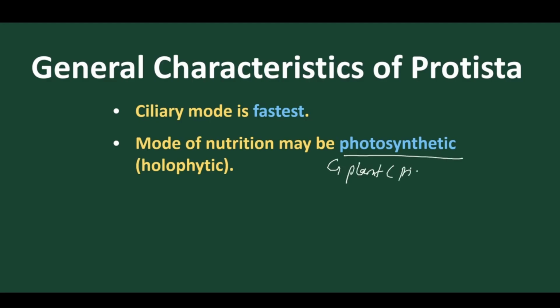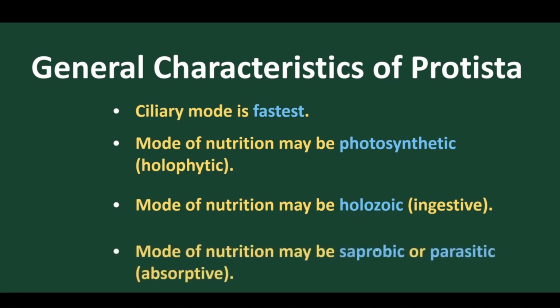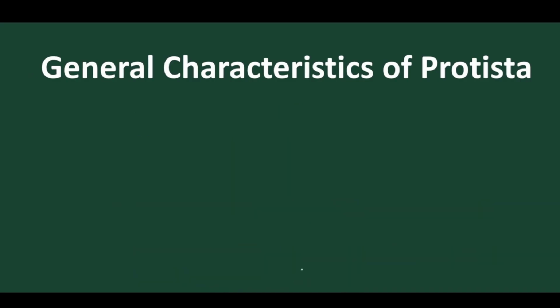And next we find the mode of nutrition is either photosynthetic, meaning they have plant nature. Why plant nature? Because they have pigments. Or they are of animal nature, ingestive, meaning they ingest and engulf the food materials. The food material is engulfed and dissolved within the cell. Or they may be saprobiotic or parasitic, meaning on the surface of the organism or on dead organic matter, they secrete enzymes, and these enzymes dissolve the food materials, and these are absorbed by the organism. So the nutrition is absorptive.